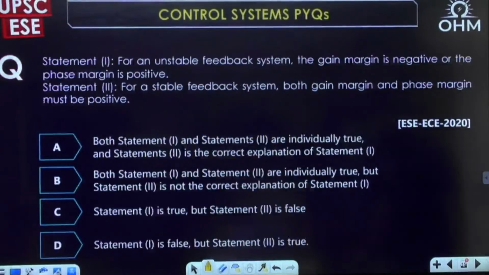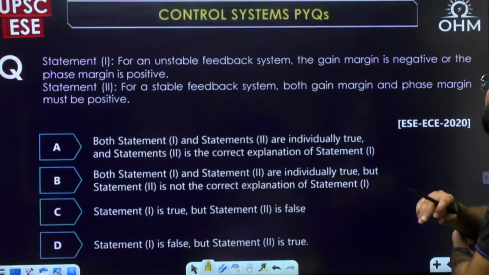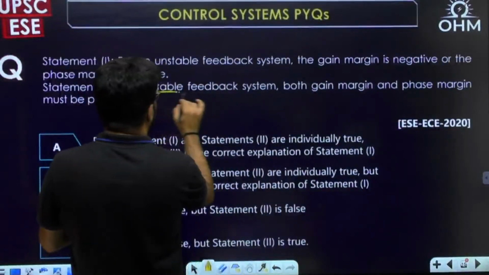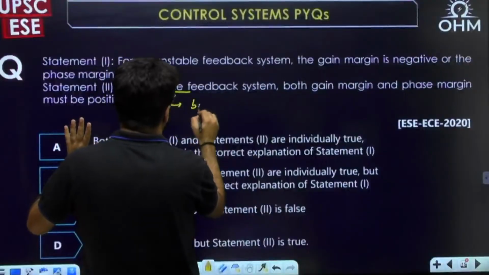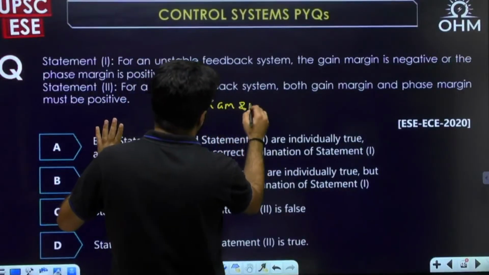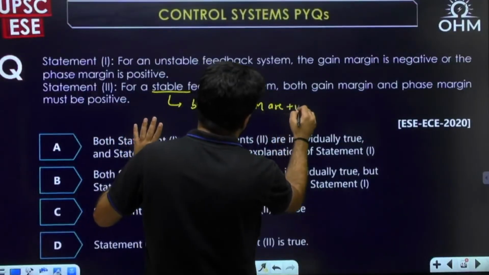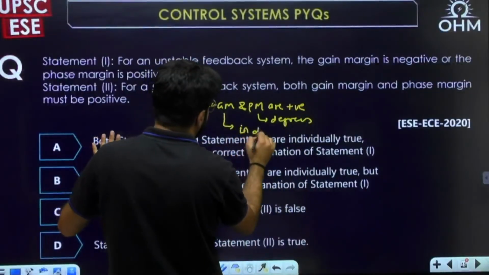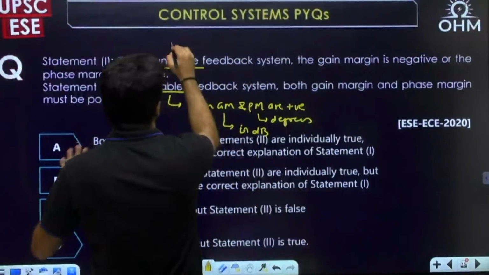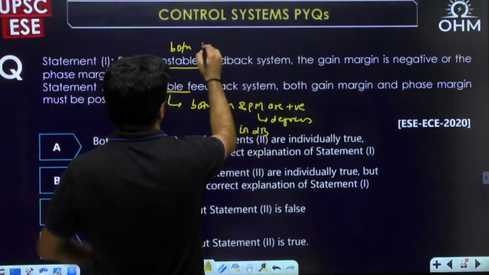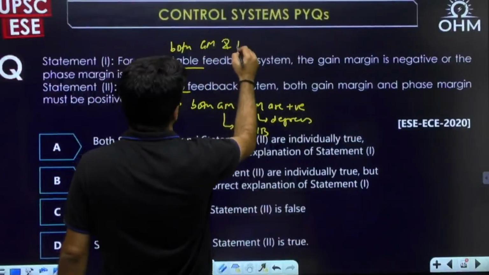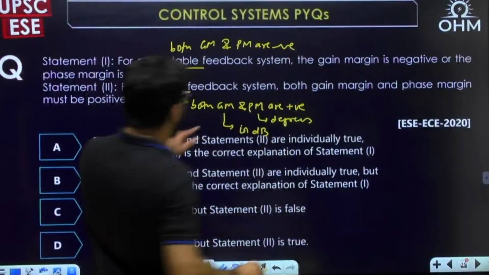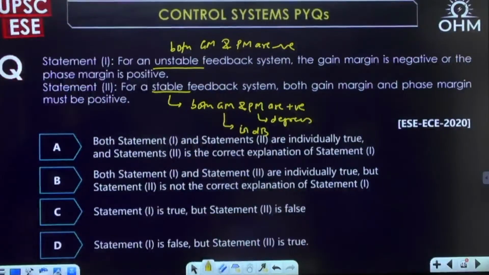Next question. For an unstable feedback system, the gain margin is negative or the phase margin is positive. See, and for a stable system, I don't know what is written, but for any stable system, both gain margin and phase margin are positive. Phase margin is in degrees in the standard units, of course, and gain margin in decibels. Similarly, for an unstable system, both will be negative. It's not one positive, one negative. That will not happen. Both gain margin and phase margin are negative for an unstable system. Again, the units being gain margin in decibels and phase margin in degrees, right?